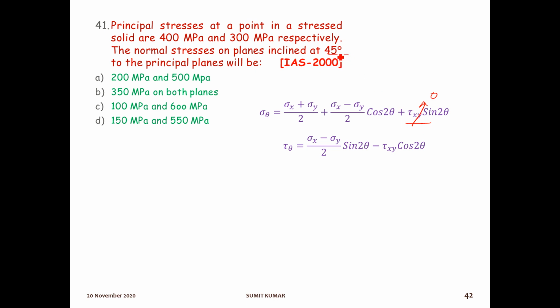For this 45 degree, we need to calculate the normal stresses at 45 degree. So cos 2 theta will be what? Cos 90, which will be 0. So this term will be 0 again. So finally, the normal stress on planes inclined at 45 degree will be sigma x plus sigma y by 2. Sigma x is what? 400. Sigma y is what? 300. By 2, that is 400 plus 300 by 2, means 700 by 2, that is 350 megapascal on both the planes. So this will be the right answer, option number B.